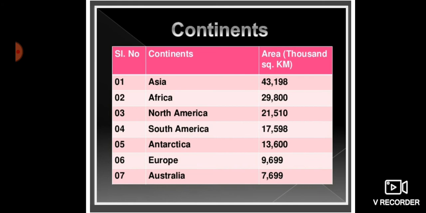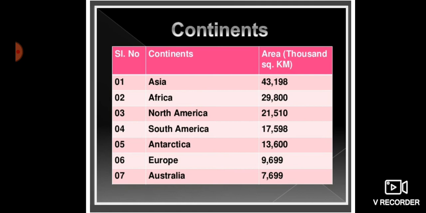Okay. Then last we are having Australia. Australia is a very small continent. It is the smallest one and it's on number 7th. It is called an island continent because it is surrounded on all sides by oceans and sea.